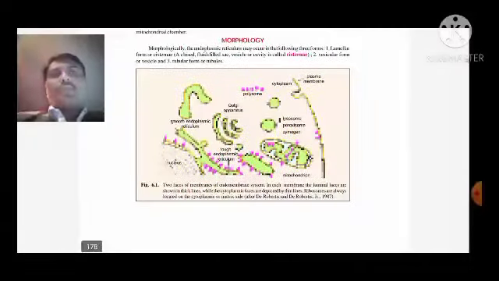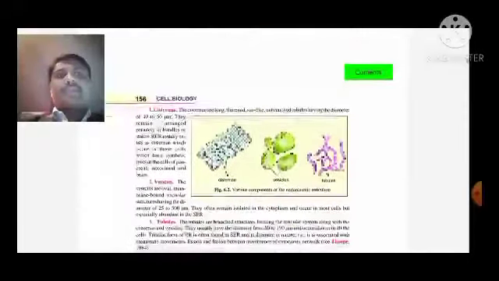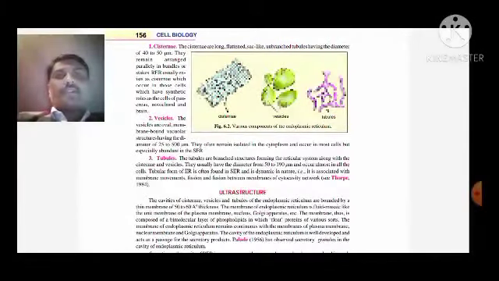Now we move towards the morphology. How does the endoplasmic reticulum occur? It occurs in three forms. Number one, lamellar, which we may call cisternae; a closed fluid-filled sac, vesicle or cavity is called cisternae. Then the vesicular form or vesicles, and the tubular form or tubules. In this content you see the diagrams. We'll see in detail these three kinds of endoplasmic reticulum.